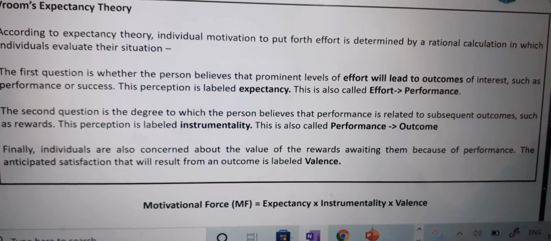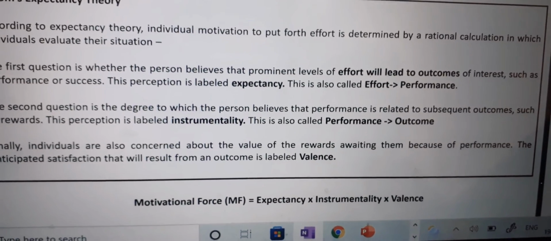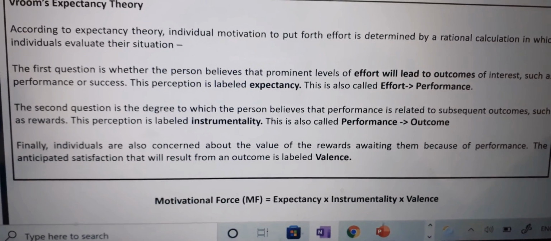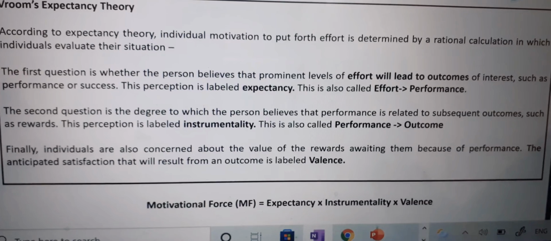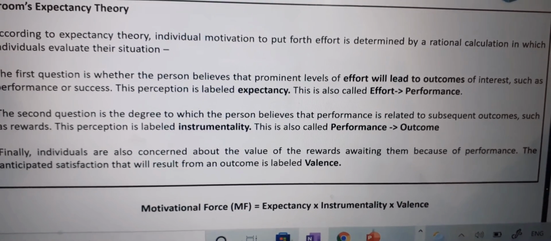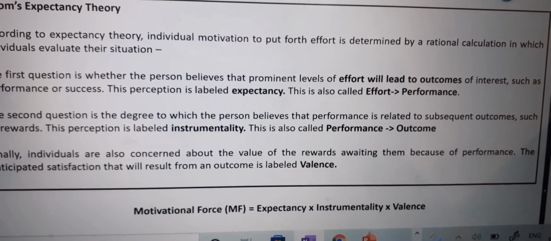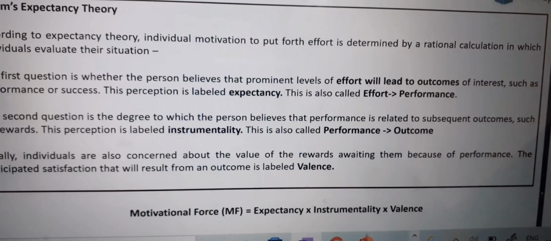Finally, individuals are also concerned about the value of the reward awaiting them because of performance. The anticipated satisfaction that will result from an outcome is labeled valence. So motivational force MF is equal to expectancy into instrumentality into valence.